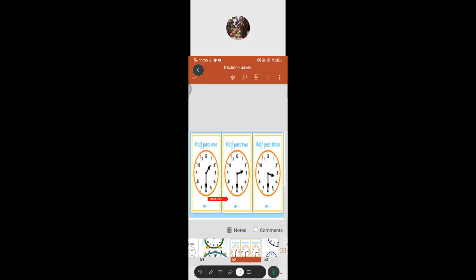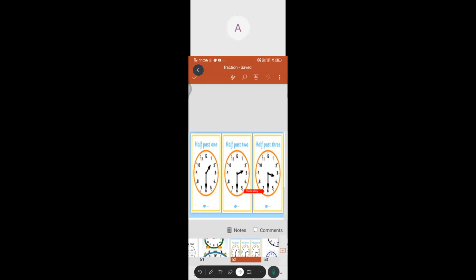Because the minute hand has moved halfway around the clock, we know that half of the portion is what we call half. So now we have to say it in fraction, half past 2. Welcome. Yes. What's the time now? 3 as well as 4. That means the short hand shows the hour, in the middle of 3 as well as 4. Half past 3.